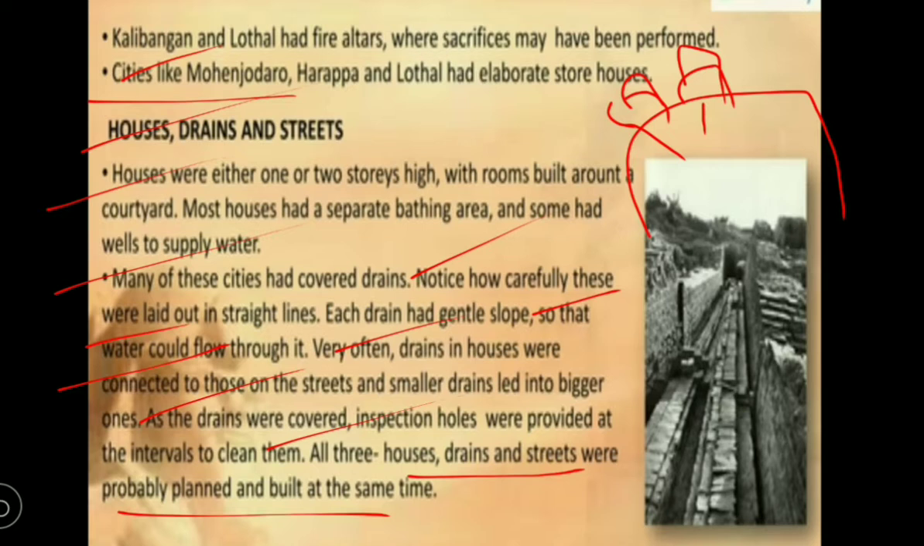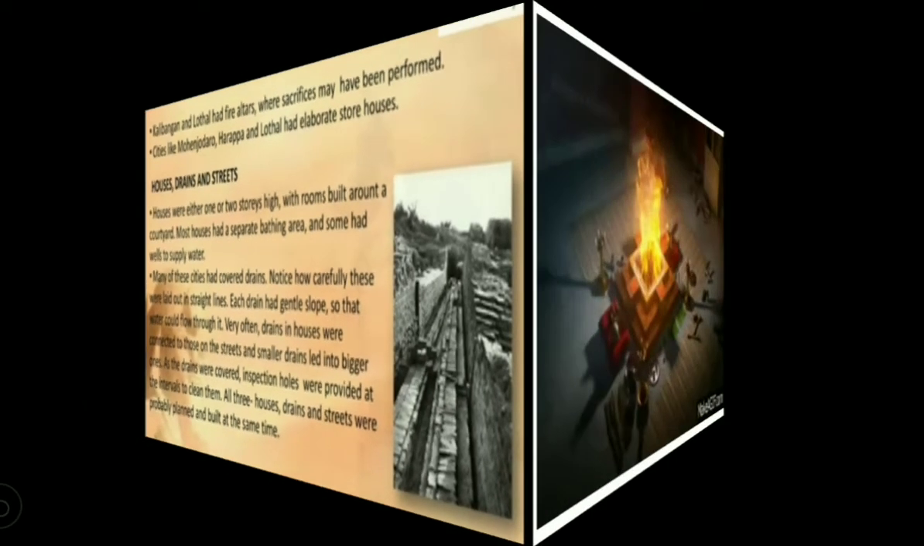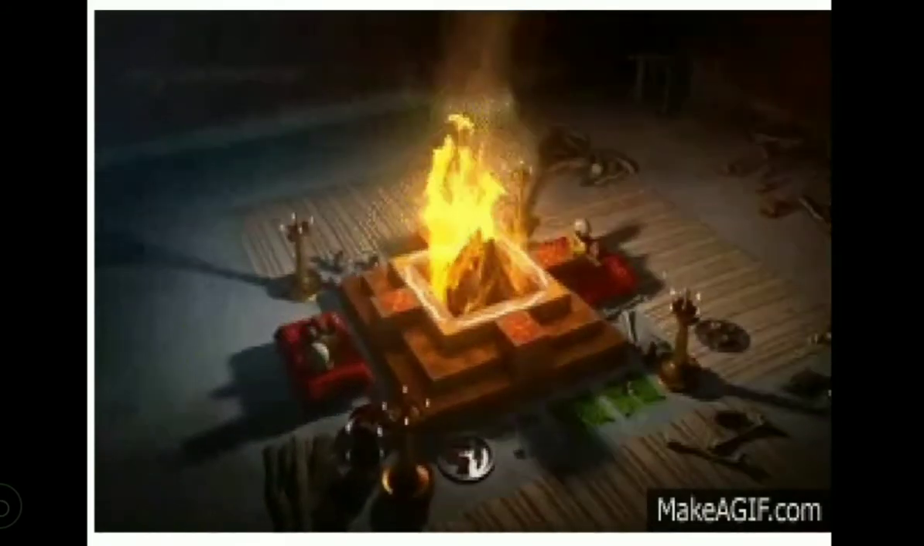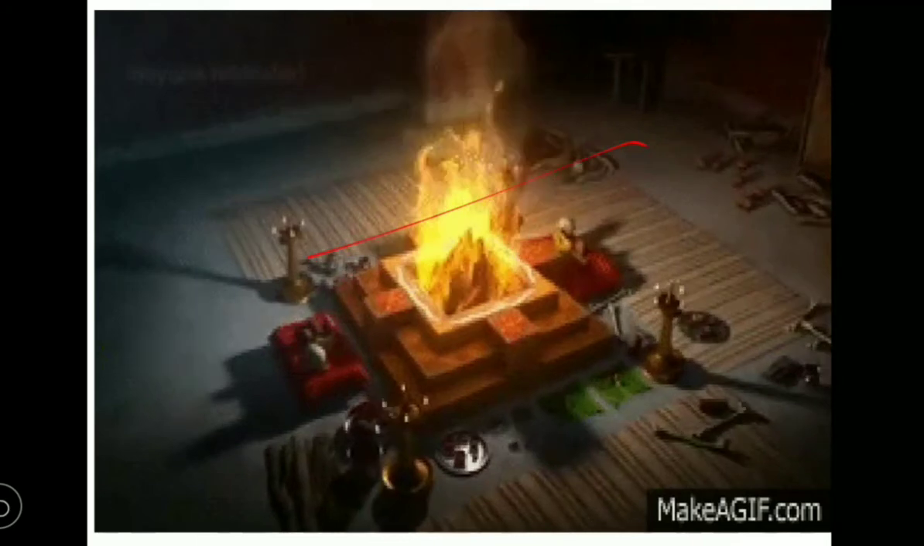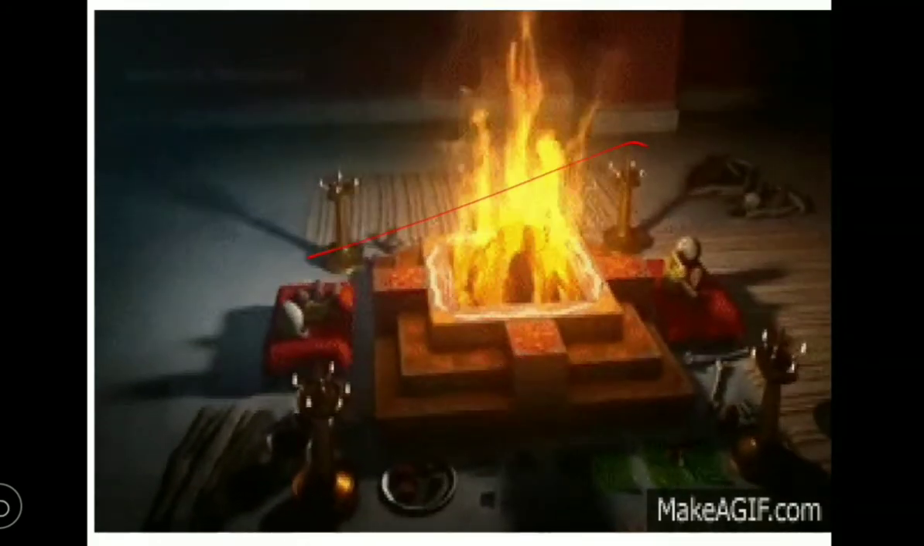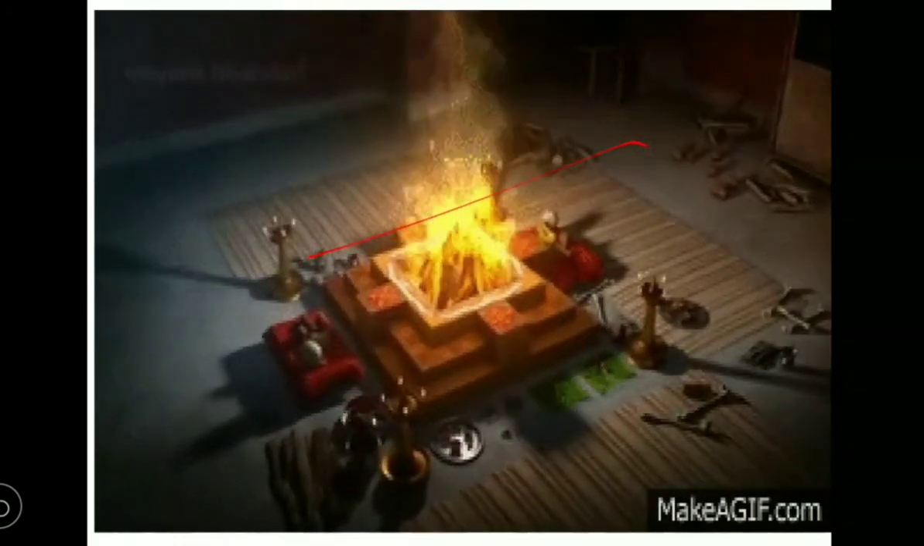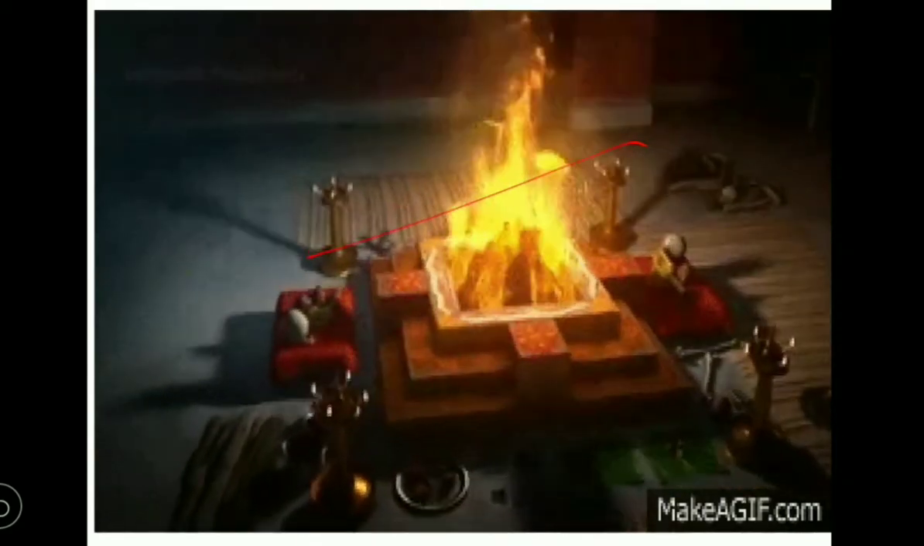So they were calculated very measurement wise and accurately. So this is about all the fire houses and drains and streets. So this is the fire altars. During the ritual times, the rulers gave sacrifices like animals and some of the materials inside the fire altars.